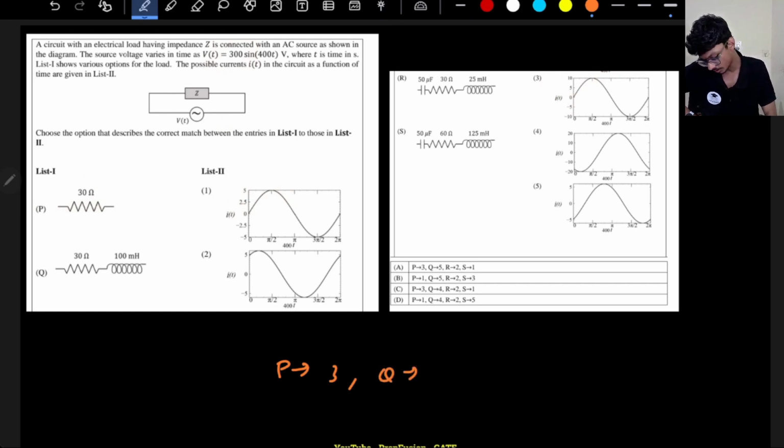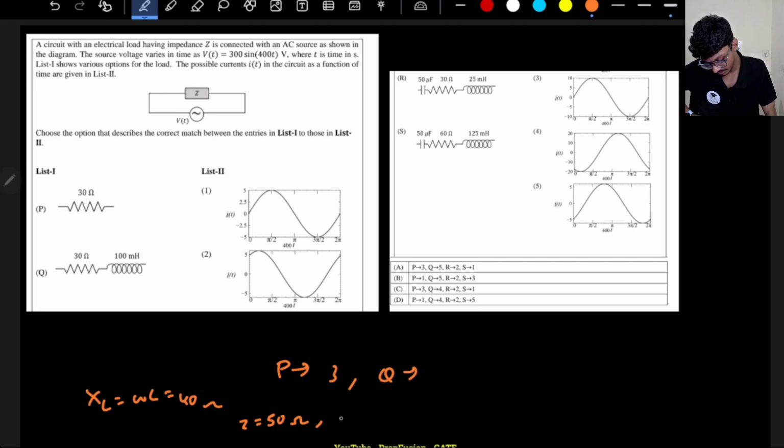What about Q? Q is an RL circuit, and it is 100 millihenry. What is the reactance? XL will be omega L. Omega is 400, so it will be 40 ohms. So what is the impedance? Impedance Z is 50 ohms.